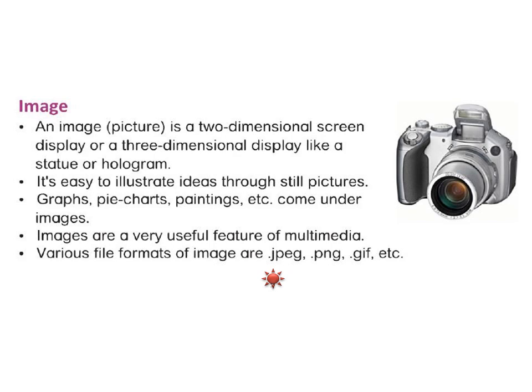Images are a very useful feature of multimedia. Various file formats of image are .jpeg, .png, .gif, etc. So basically all the pictures that you take through your phone's camera or your DSLR, all those files are image files, and an image is a multimedia element.